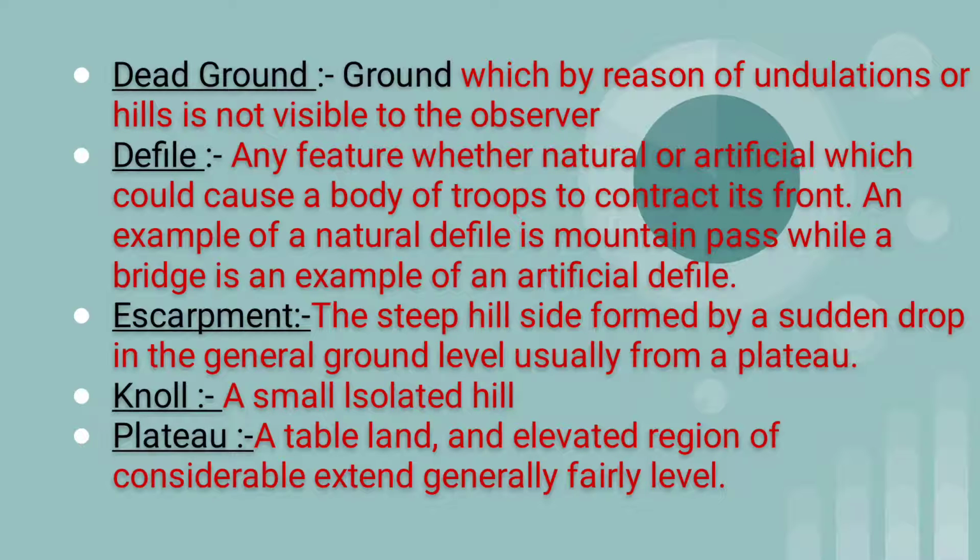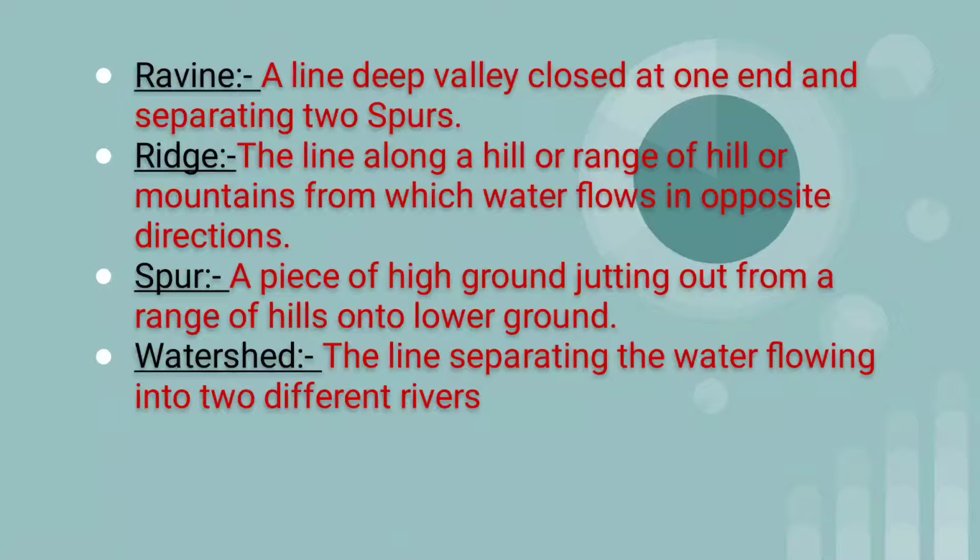Escarpment: the steep hillside formed by a sudden drop in the general ground level, usually from a plateau. Knoll: a small isolated hill. Plateau: a tableland, an elevated region of considerable extent, generally fairly level. Ravine: a deep valley closed at one end and separating two spurs.